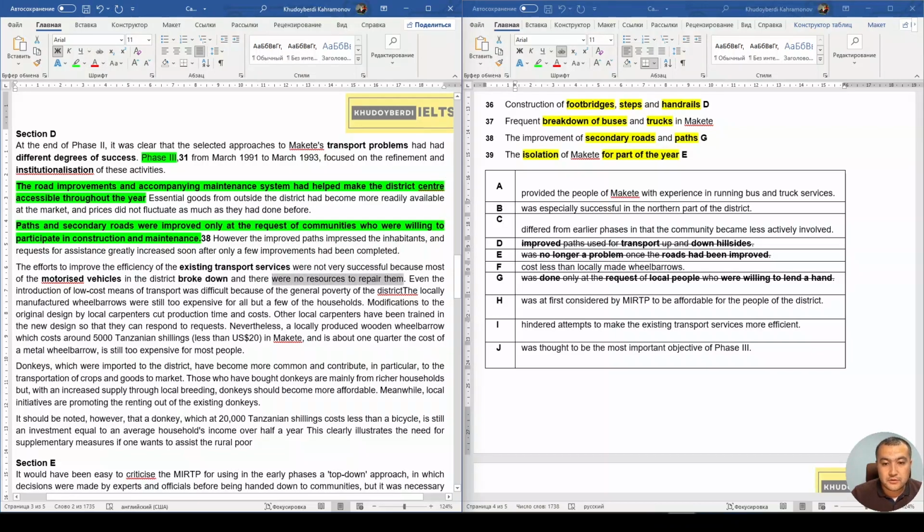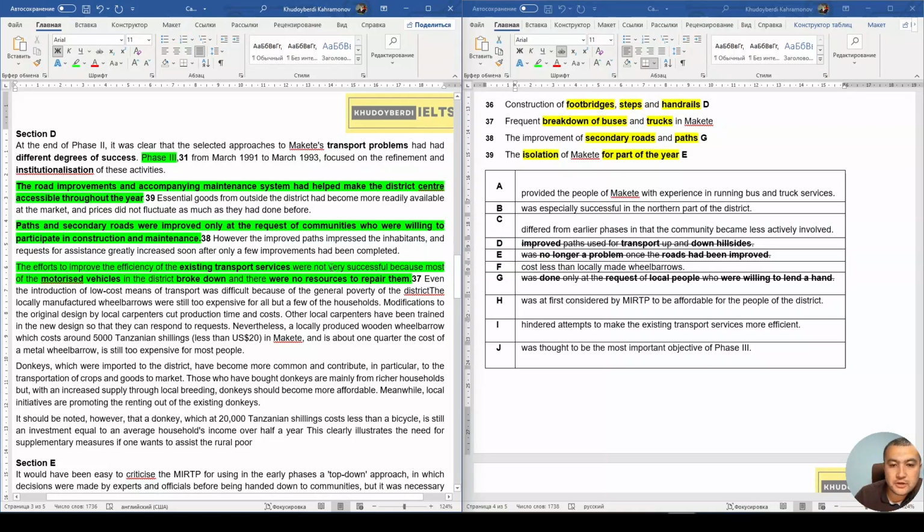There were no resources to repair them, and even the introduction of low-cost means considered to be affordable hindered attempts to make it more efficient. So let's write it down here, 39, 38, and let's just highlight here as 37, okay?